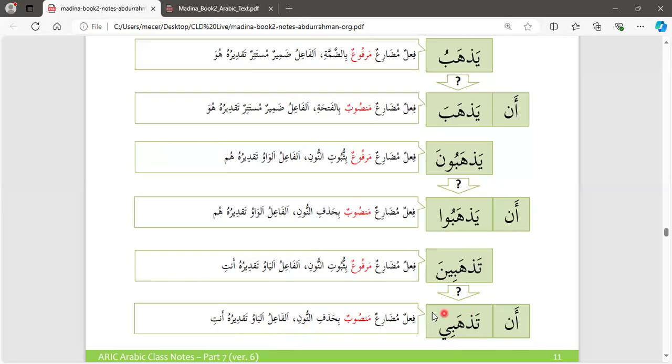It removes the nun. Why do we remove the nun? Because remember, the nun in this case was the mode of the verb, marfu'un. So in this case, it's no longer marfu'un. That's why we remove nun. So it becomes an tadhabi, because nun is the mode, it's not the fa'il. So take note of this. Nun is not the fa'il, it's the mode of the verb. So in this case, we remove nun.